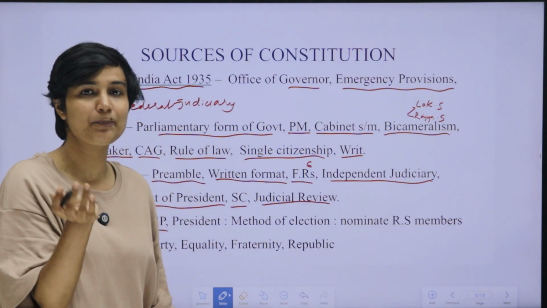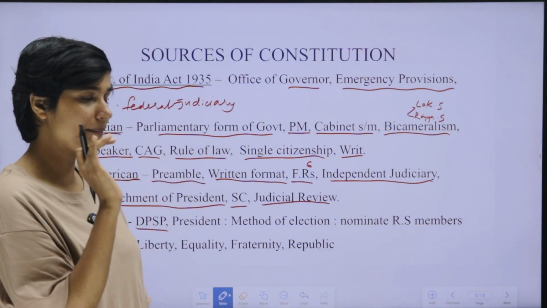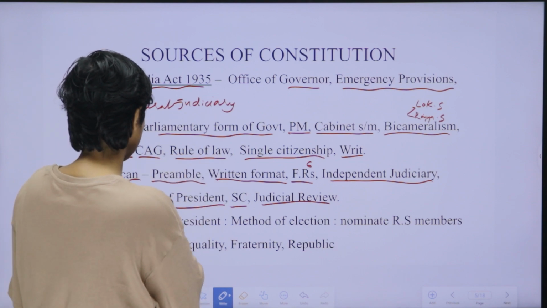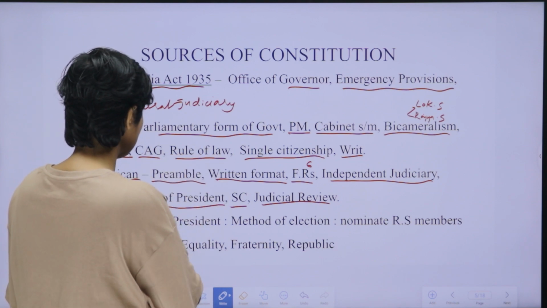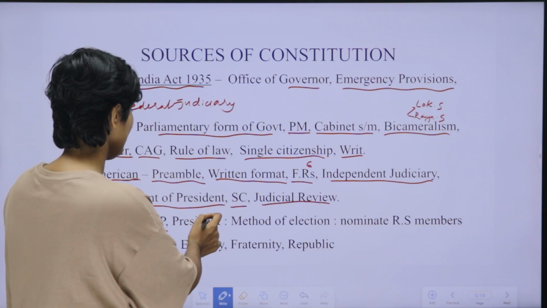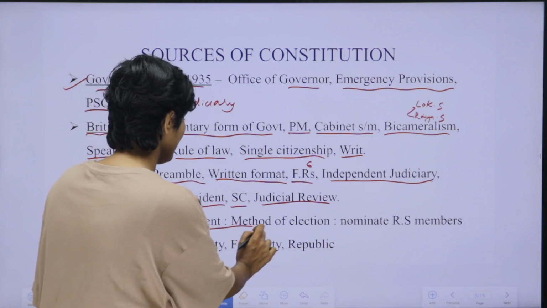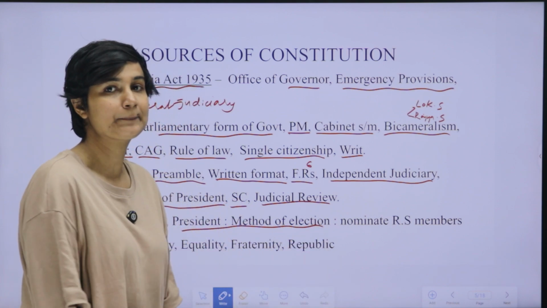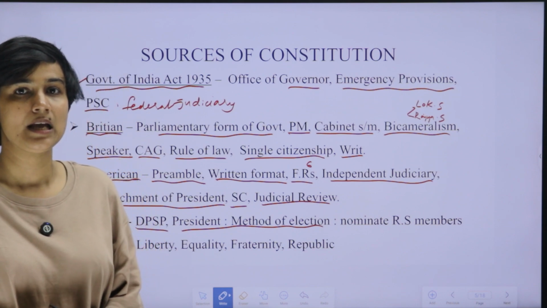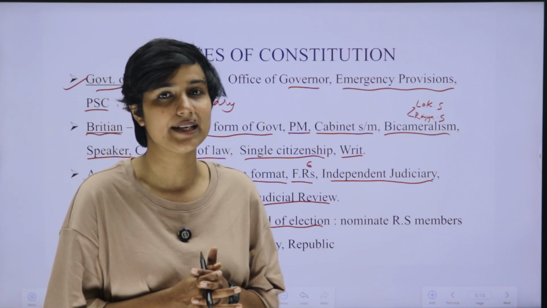Directive principles are the directions to the policy makers of India given by the constitution makers. Next, the method of election of president. The president's election is not a direct election.